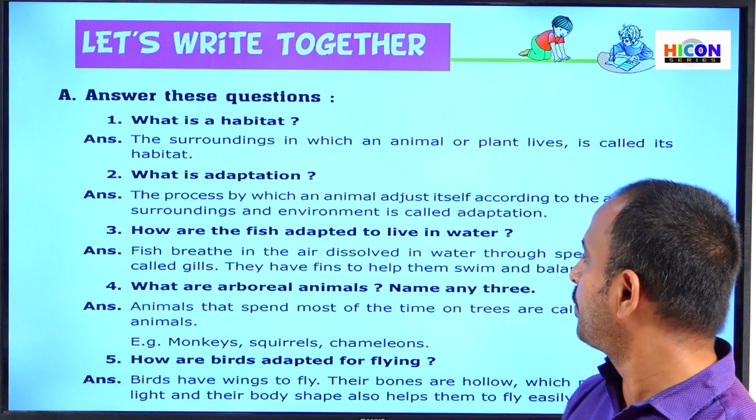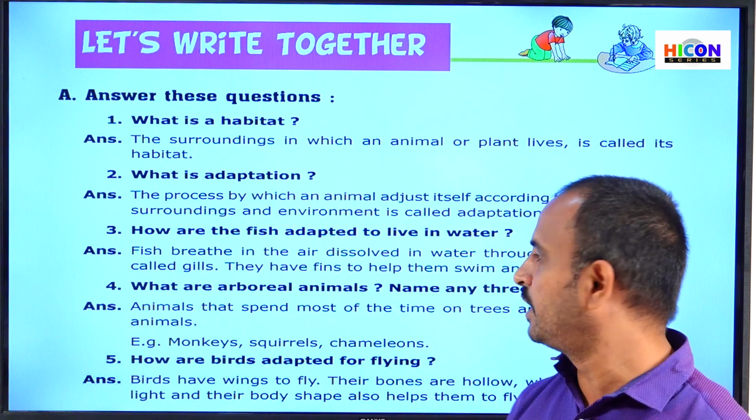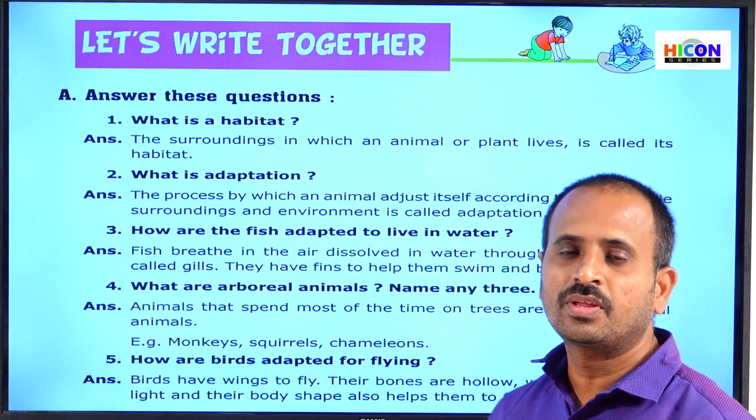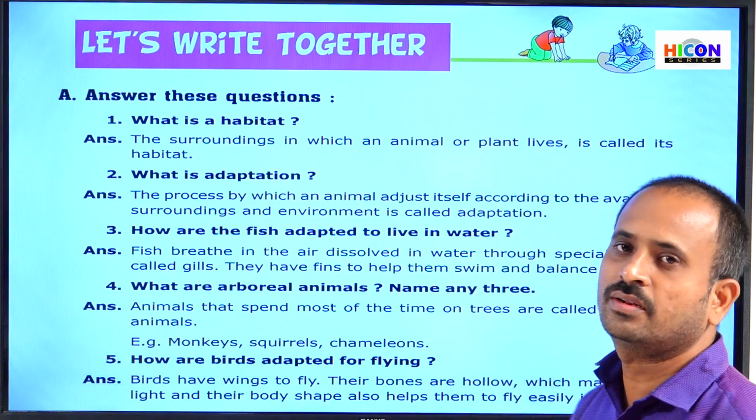Another adaptation is that they have fins. How can they swim in water? They have fins to help them swim. So the fins help the fishes to swim and balance in water.